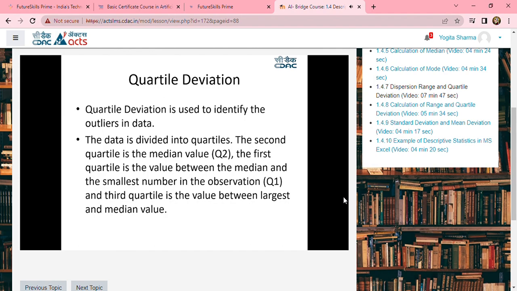The second quartile, represented as Q2, is called the median value. The first quartile, represented as Q1, is the value between the median value and the smallest number. And the third quartile is the value between the largest and the median value. So whenever we are dealing with quartile deviations, we have the quartiles Q1, Q2, and Q3, where Q1 is the first quartile, Q2 is the second quartile, which is nothing but the median, and Q3 is the third quartile.